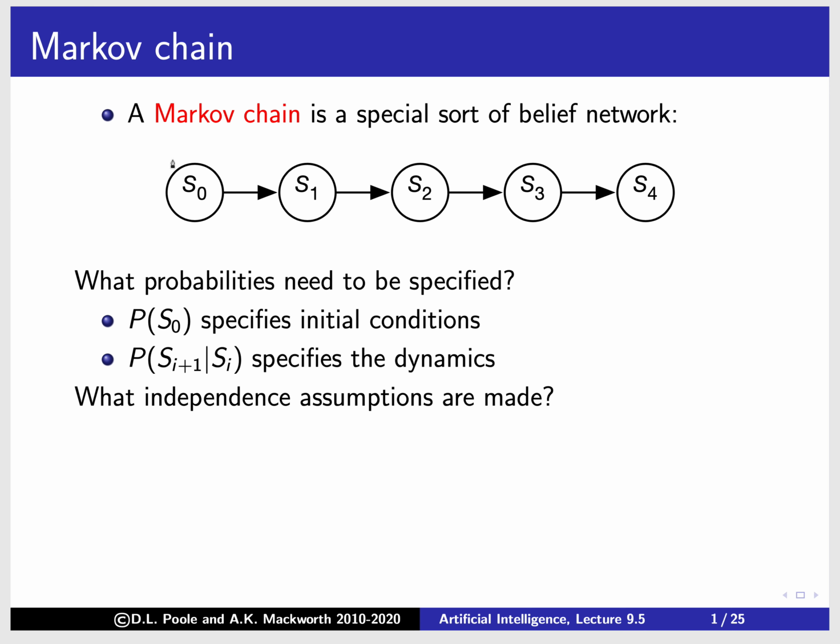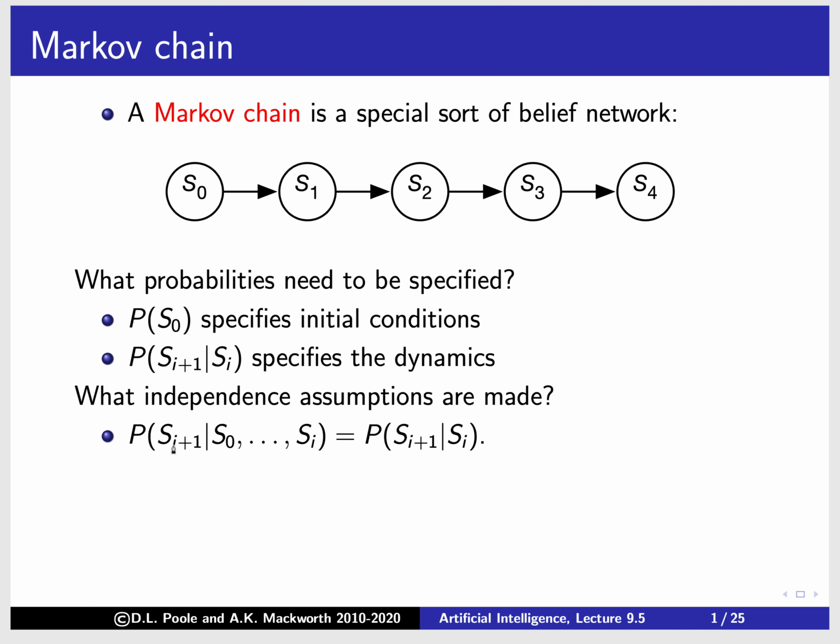So the independence assumption here, if you think about what the independence assumption means, well, let's look at S3. Here are all my predecessors, but they're all independent given just S2. So S3 is independent of all the previous ones given S2. So that's what this says. The probability of Si plus 1, given all the predecessors, only depends on the previous one. Okay, so Si is enough information to produce Si plus 1.